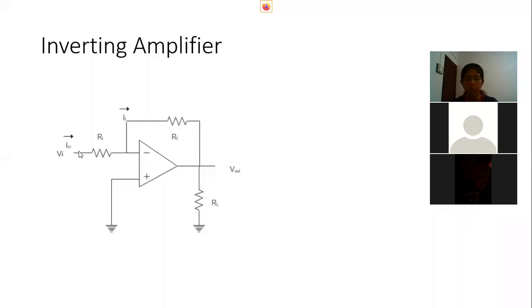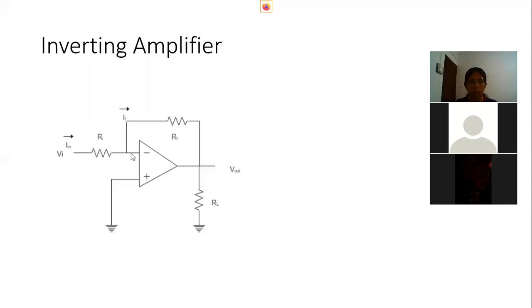When input is given to the inverting terminal, the output will always have a 180-degree phase shift compared to the input. The output is fed back to this op-amp through a feedback resistor, and the input resistance connected is Ri.